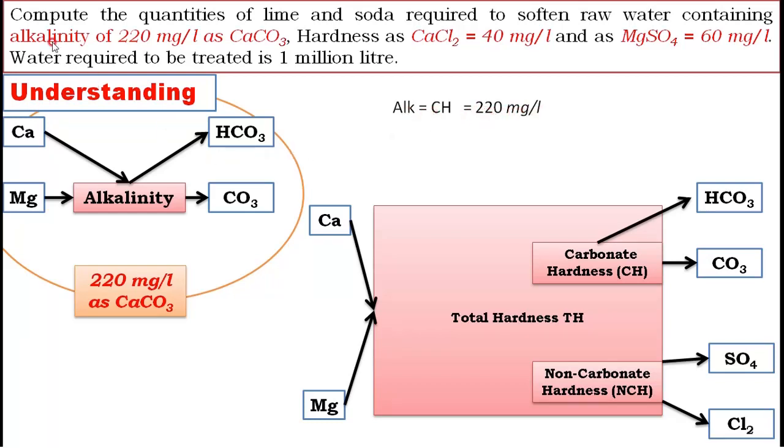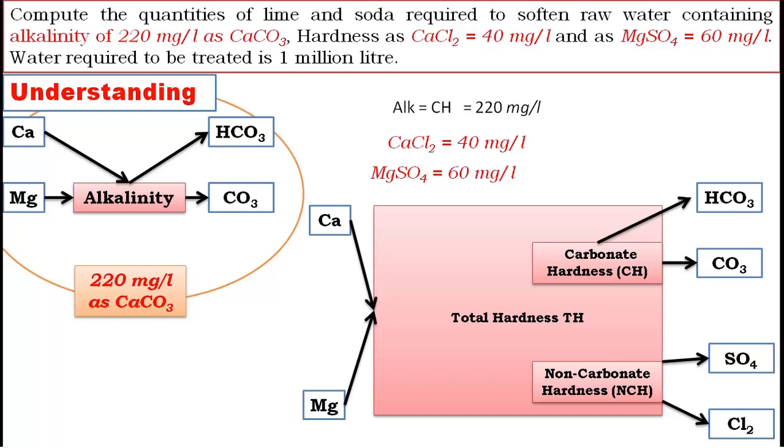It is very interesting. They give alkalinity in the problem, but by understanding the previous section, I made it as 220 mg per liter, which is nothing but temporary hardness. They give it as alkalinity, but I consider it as temporary hardness. Very interesting. And after that we have permanent hardness CaCl2 and permanent hardness MgSO4. Okay, now this is what we understood, the conclusions drawn from the problem.